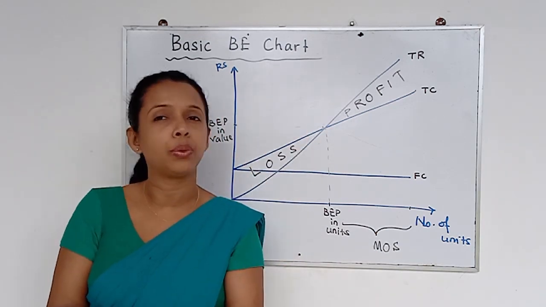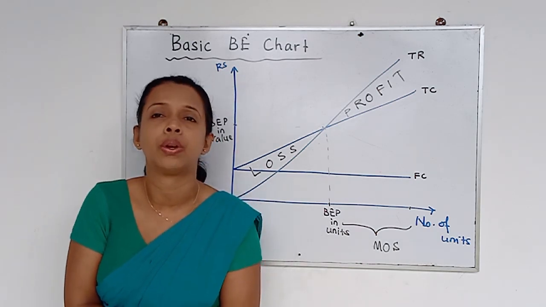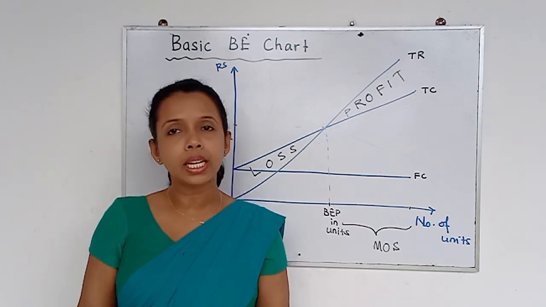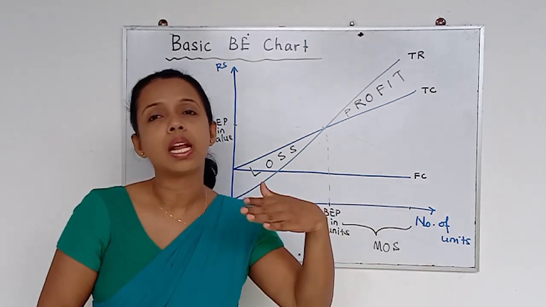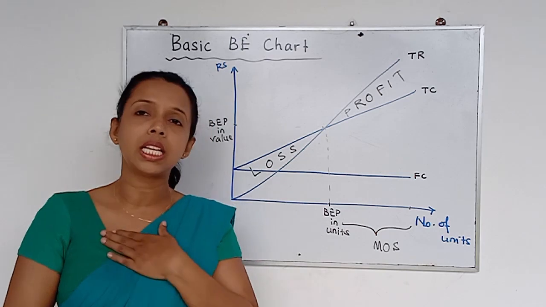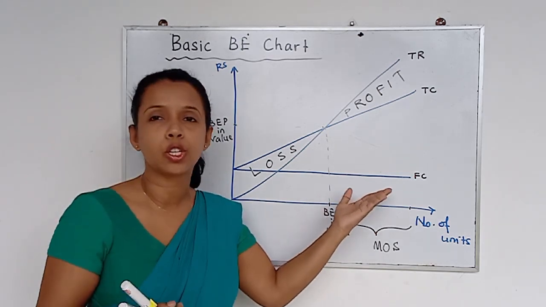I told you there can be different types of managers or internal stakeholders who prefer different types of information. Whatever number of units we produce or sell, we have to incur this fixed cost.